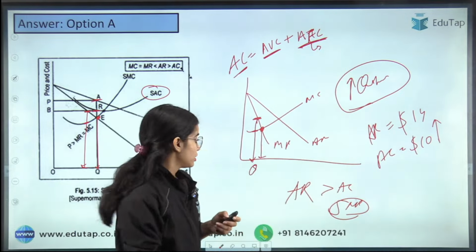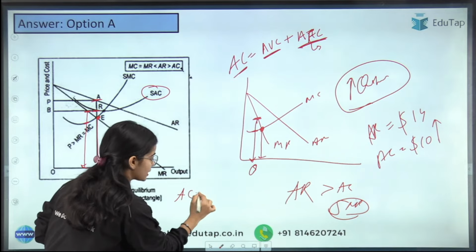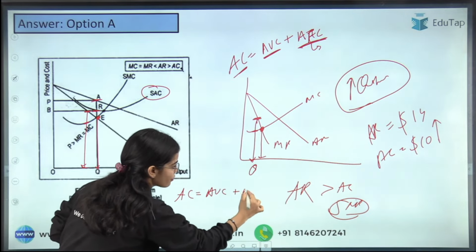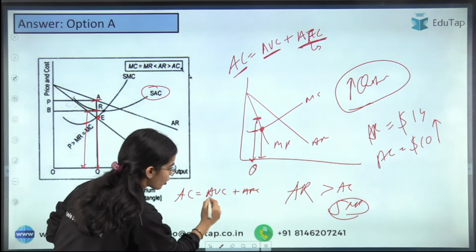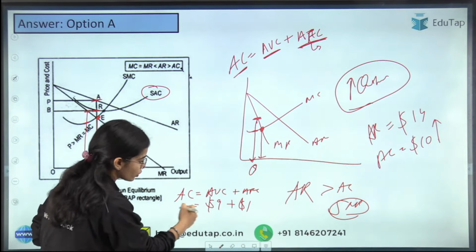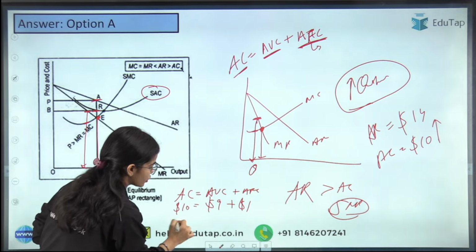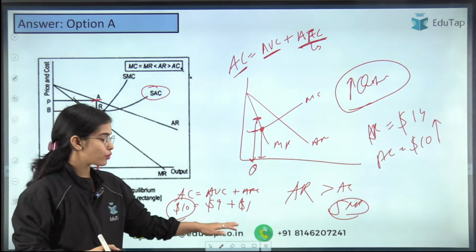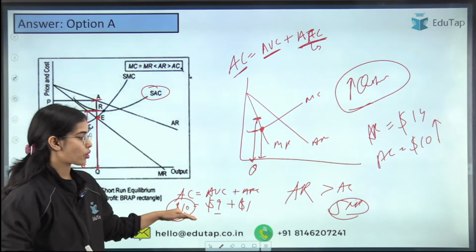Okay. So average cost is equal to average variable cost plus average fixed cost. Let's say average variable cost is $9, average fixed cost is $1. So average total cost is $10. So you do not have to focus on the average variable cost when average cost is given.